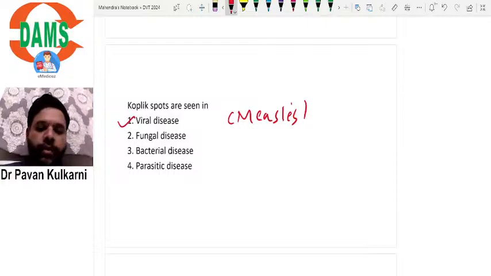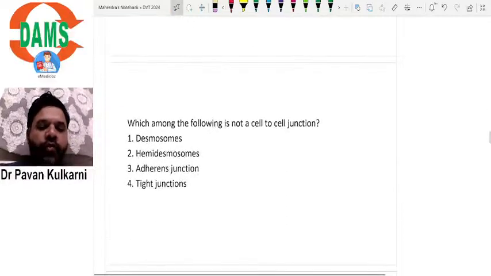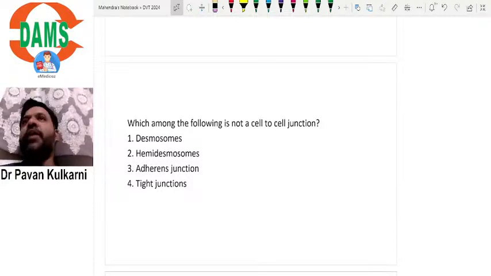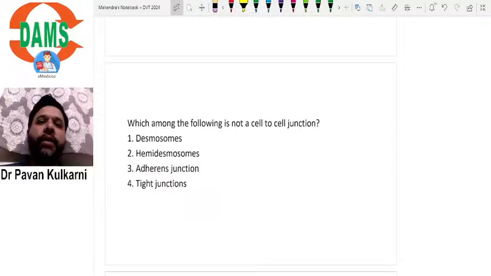Right. Now let us move on to the next question. Which of the following is not a cell-to-cell junction? This is very common sense. We have discussed this in the oral mucous membrane chapter, dental histology, that cell-to-cell junction is between two cells. Desmosome obviously is between two cells. Is hemidesmosome between two cells?